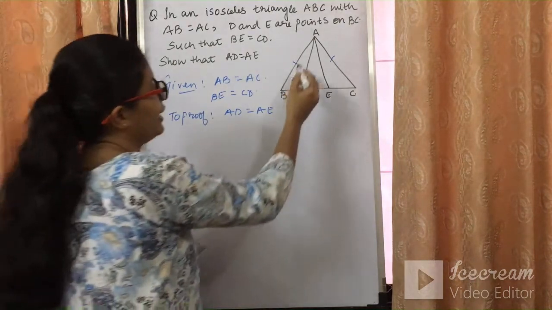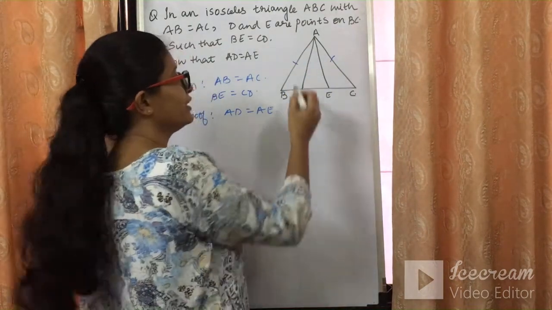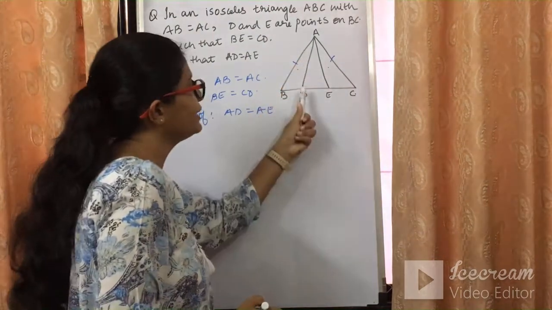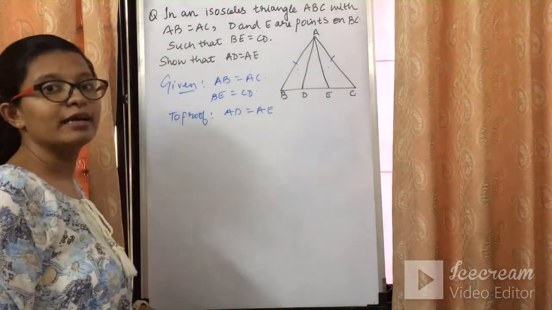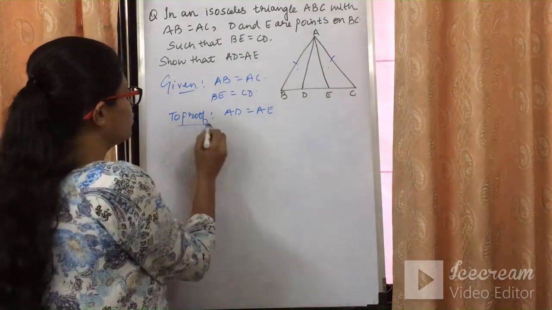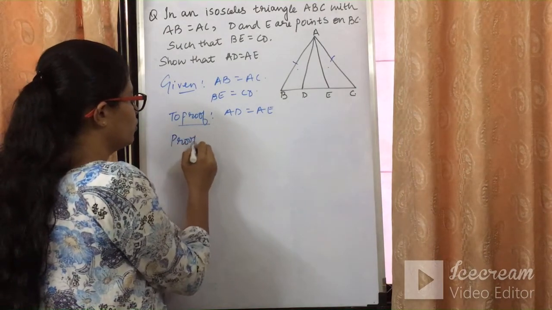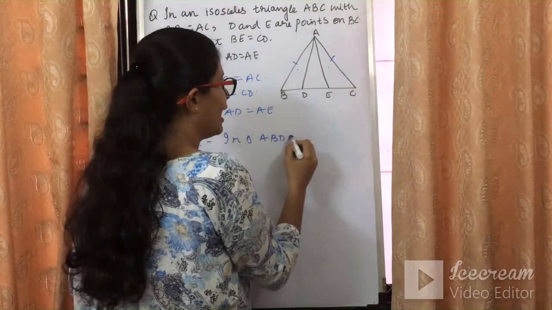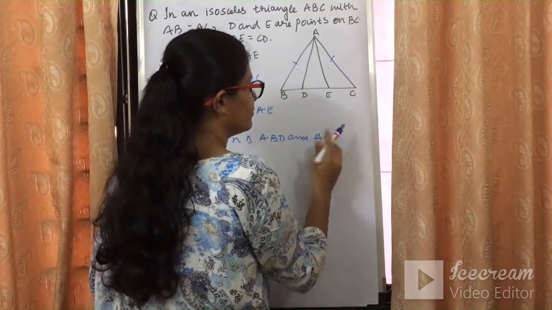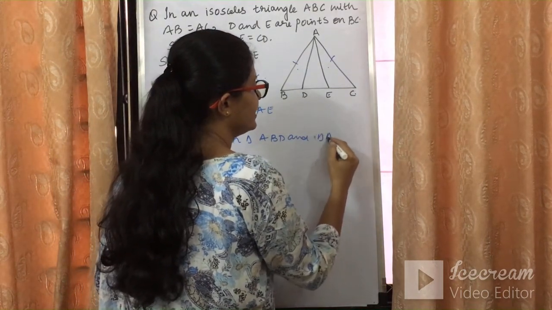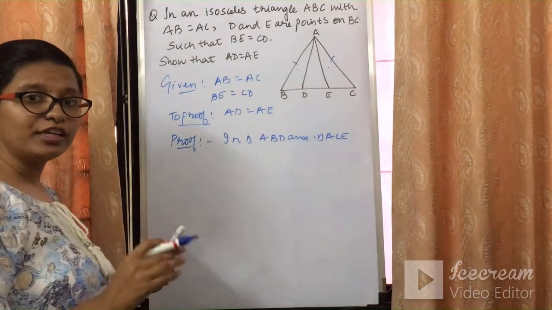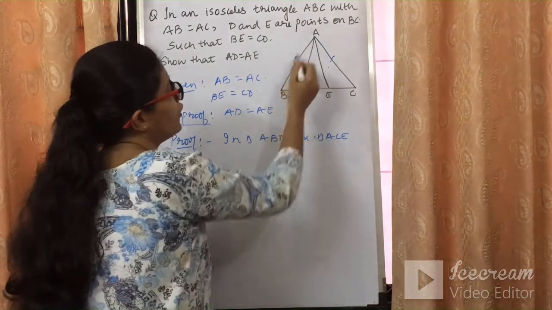Okay, so when can we prove AD equal to AE? If I prove these two triangles congruent, then I can say AD will be equal to AE by CPCT. So let's have a proof. Let's look at a proof in triangle ABD and triangle ACE. So in these two triangles, what do we need to do? We need to prove them congruent.